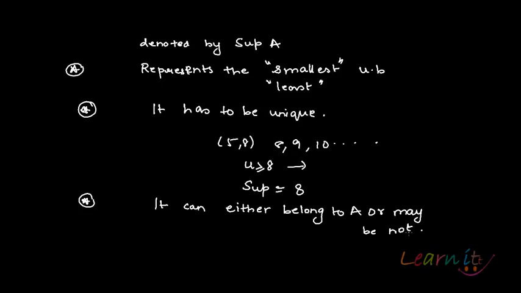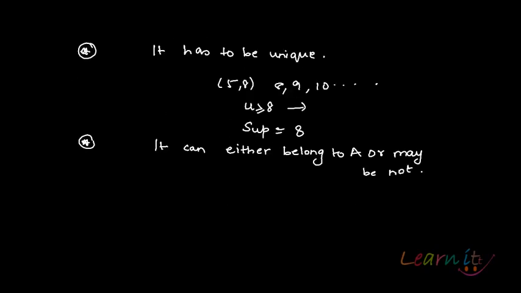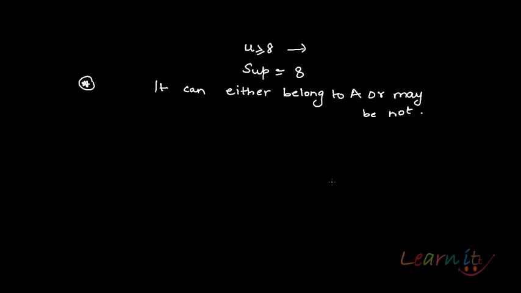Now, let me prove the uniqueness part for you. Let's try to prove that. Suppose we have two supremums. The plural would be suprema.